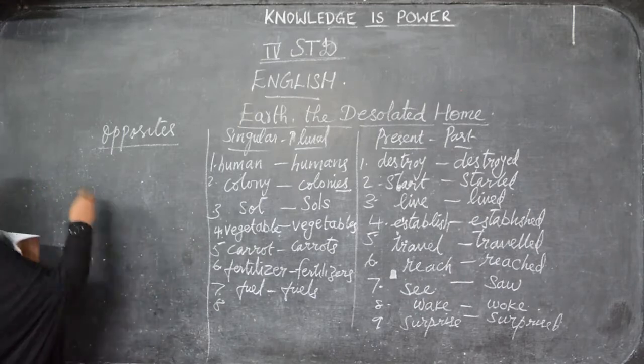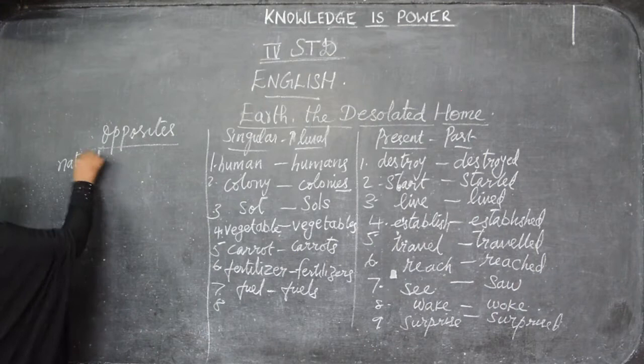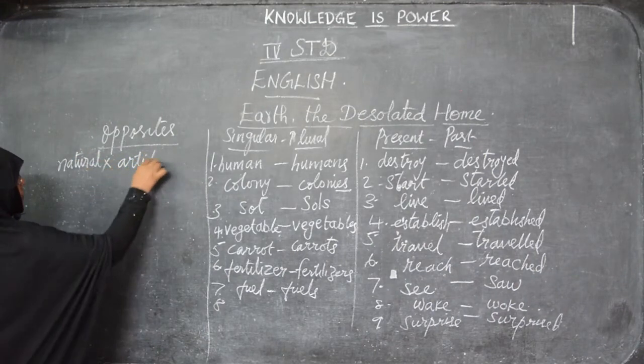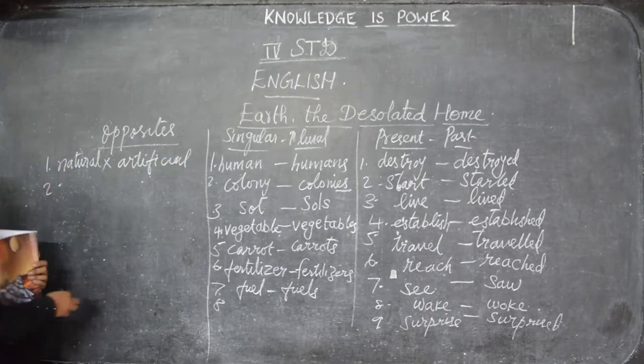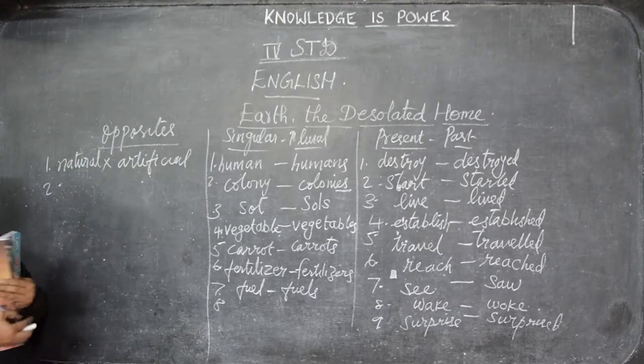Then next one is natural. Natural comes under opposite section. Things which are not natural are called artificial.